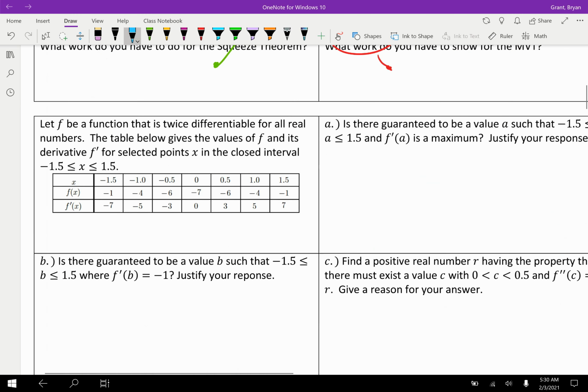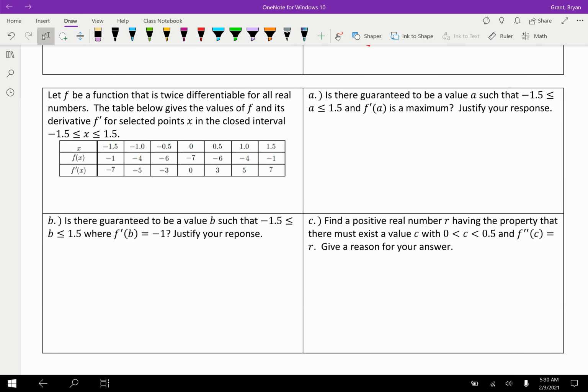Alrighty, so if that helped jog your memory, maybe you can pause again and try these, but hopefully you already tried these, and we're going to run through them right now. They are giving us a friendly function over here, and they're telling us that our function is twice differentiable, and we're given select values for f, that's right here, and also f prime from -1.5 to 1.5.